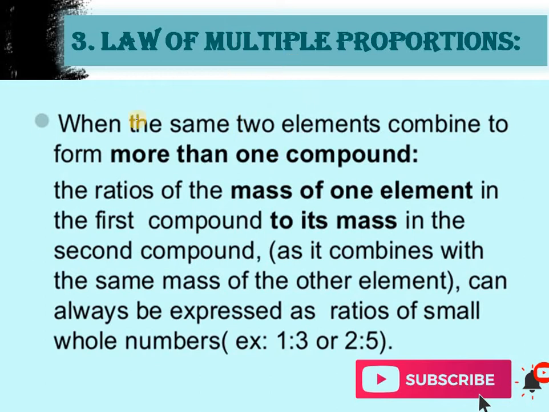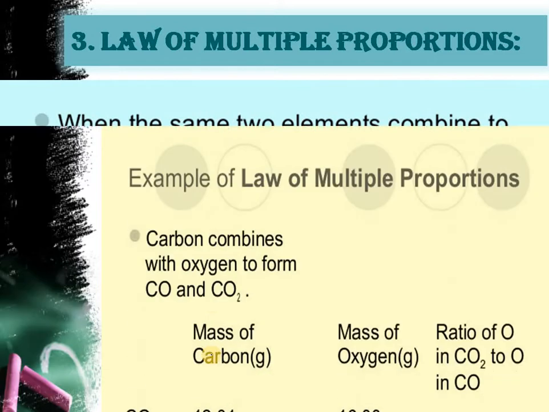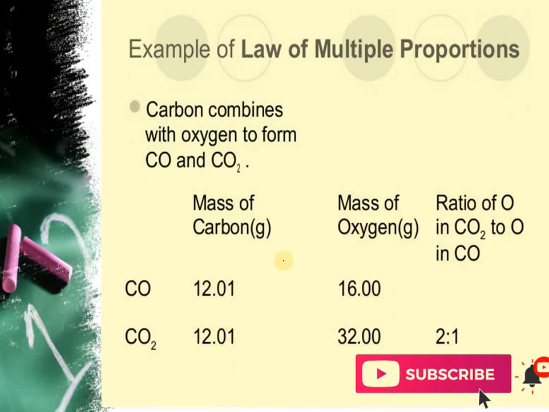So the law of multiple proportion, this is the third law, the last topic of today's video lecture. According to this law, when the same two elements combine to form more than one compound, the ratio of the mass of one element in the first compound to the mass in the second compound can always be expressed as a ratio of whole numbers. The example is carbon combining with oxygen to form carbon dioxide or carbon monoxide.